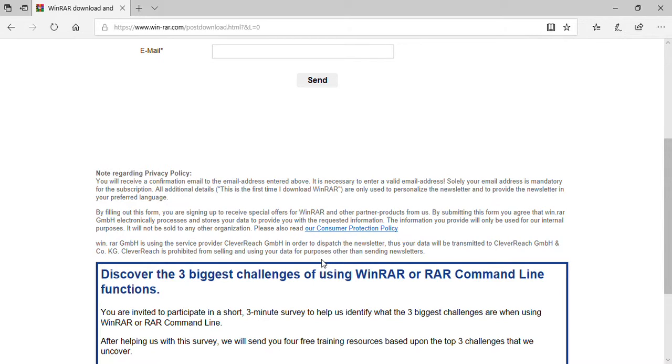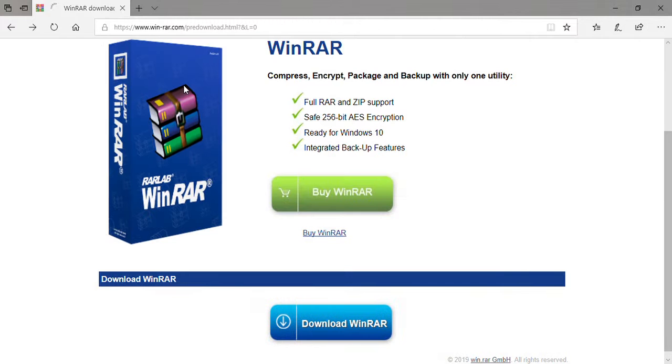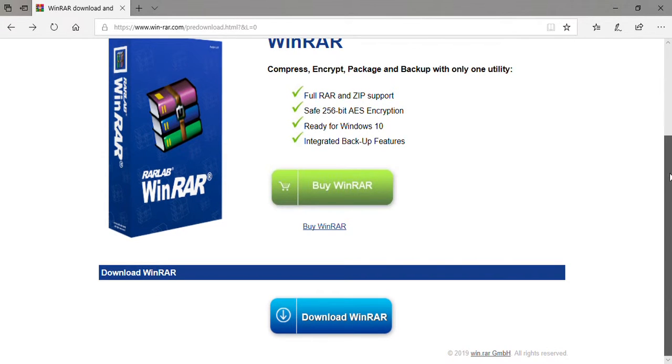Then I'm installing the WinRAR. Okay guys, I installed the WinRAR. This application you will get, and if I show that one, you can install this very easily.